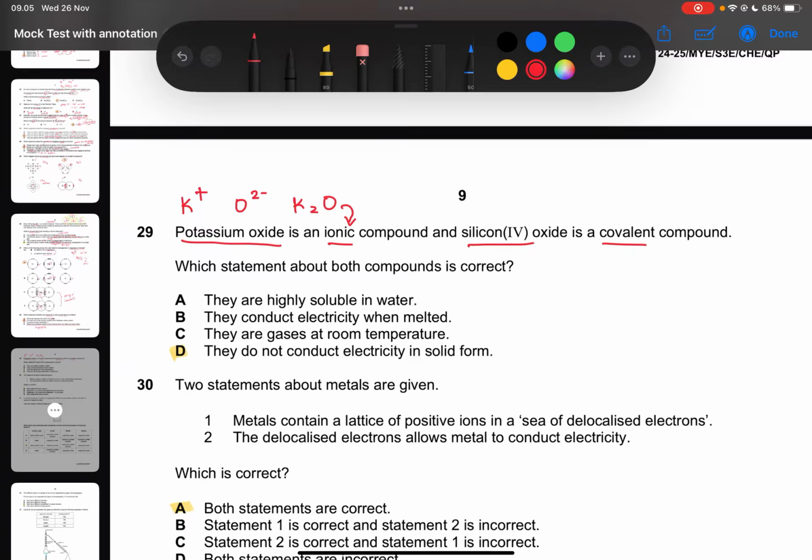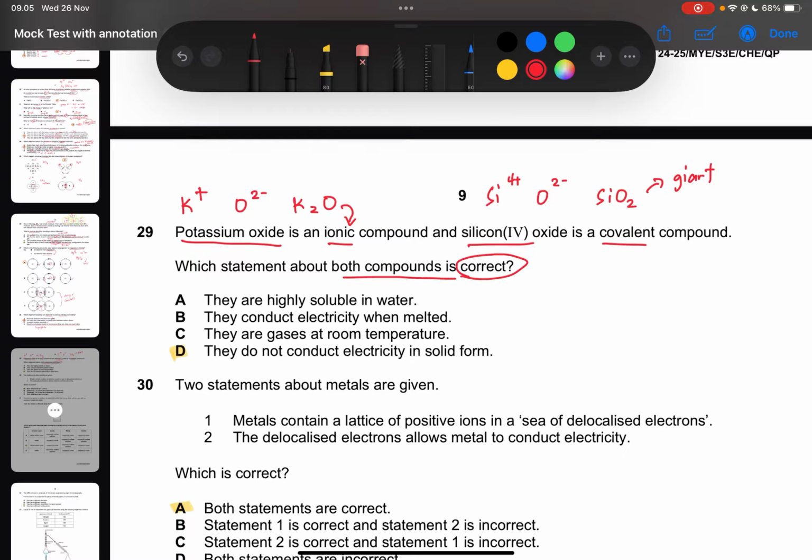While silicon oxide or silicon 4 oxide, silicon uses a 4 positive charge and oxygen has 2 negative. Therefore, the formula is SiO2, which, if you're familiar, is one of the things that we discuss in the giant covalent structure. Now, which statement about both compounds is correct?